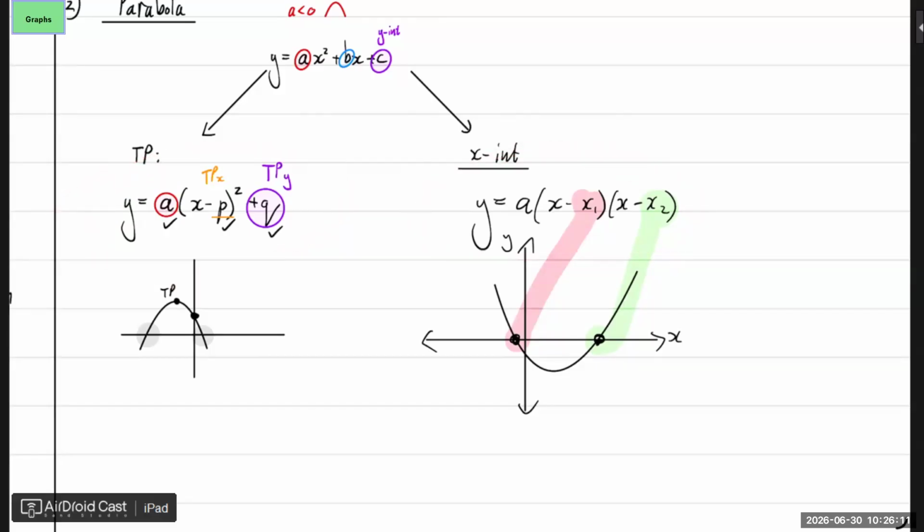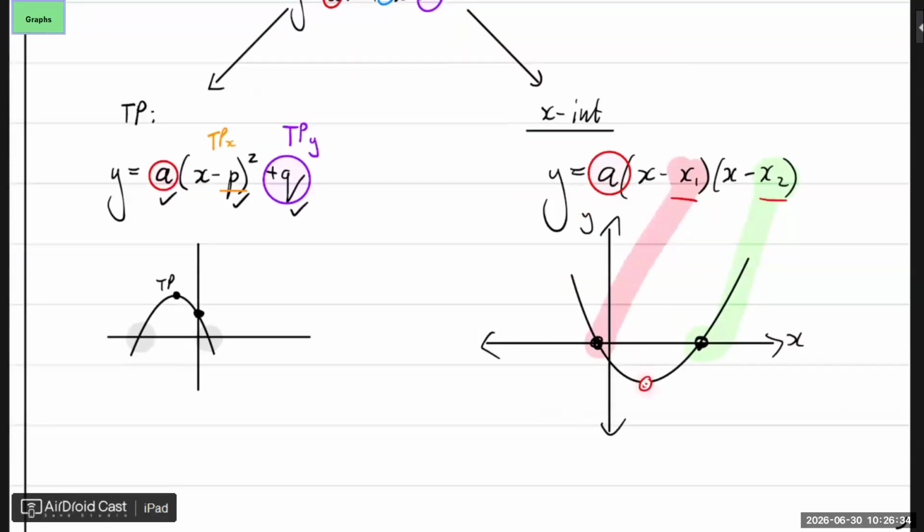Now again, what does each value tell us? Well, this a, again, didn't change. It's the same a, so it gives us the shape. And the x1 and x2 are just the intercepts. All right, but now, what does this one have that the other one doesn't have? Just by looking at it. The turning point, you see. So the one has a turning point, but not the x-intercepts. The other one does have the x-intercepts, but not the turning point. You see, so that's why you need to know how to do everything to easily get to all of the values.